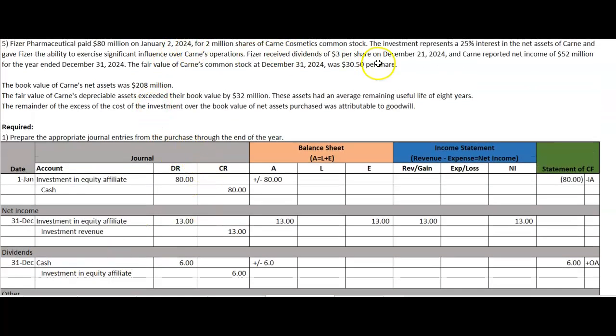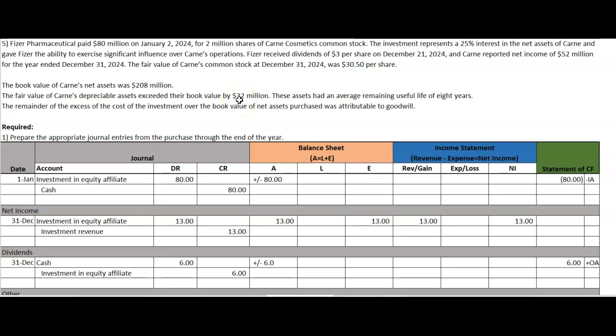So when we have significant influence here, and we treat it as equity method, we do have to check and see if the fair value of the depreciable assets of the company we're investing in exceed the book value. Because had we purchased the company, we would bring those in at fair value. So here it says the fair value of Karn's depreciable assets exceed their book value by $32 million.